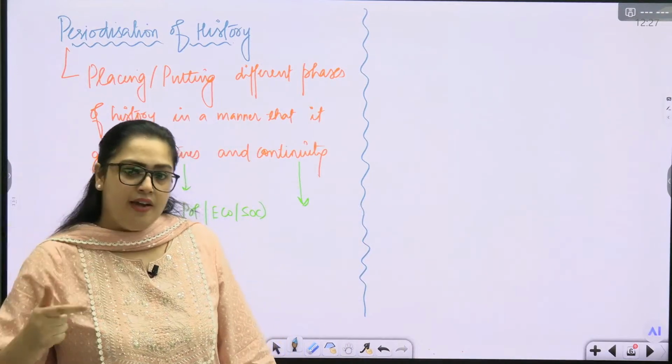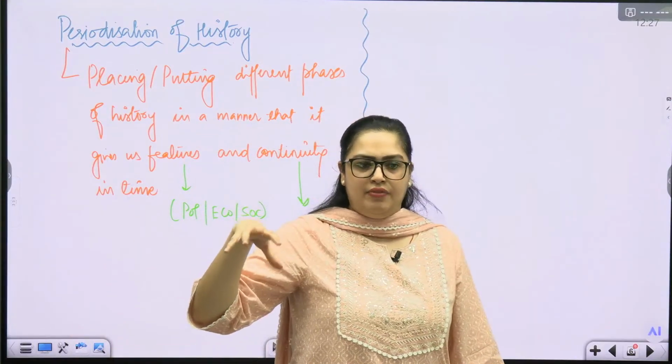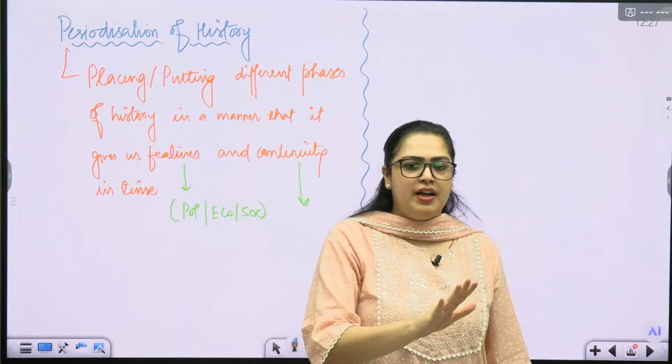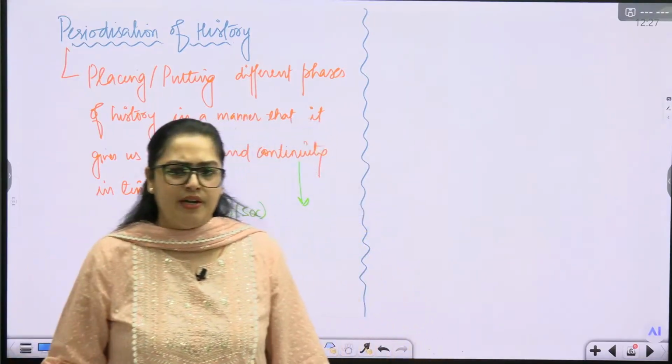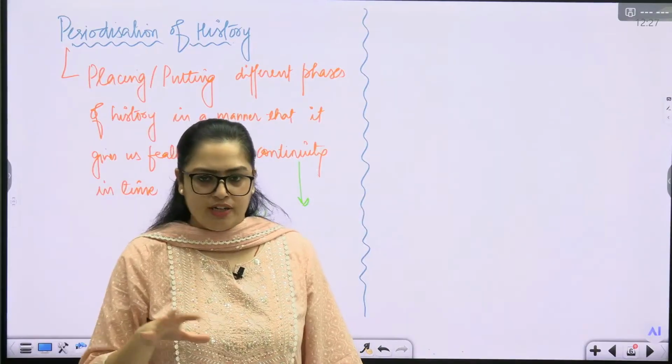So from that time period onwards, they started collecting all those evidences and started looking at the history of India. But history of India ka jo proper progress hai, that never happened at that point of time. Only after independence does the proper progress of the history of India actually start.